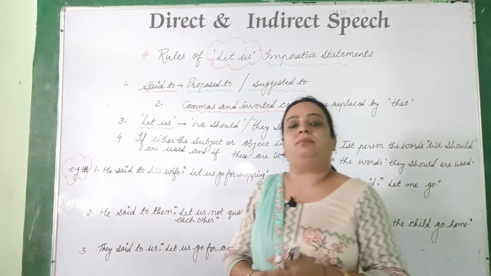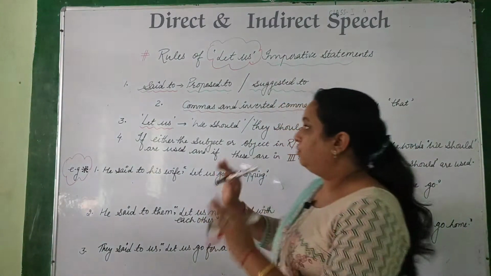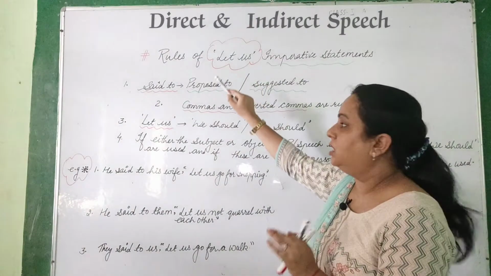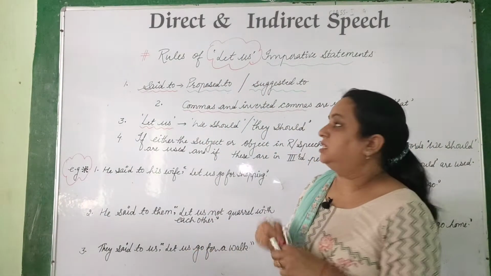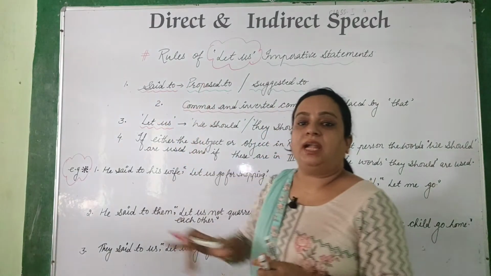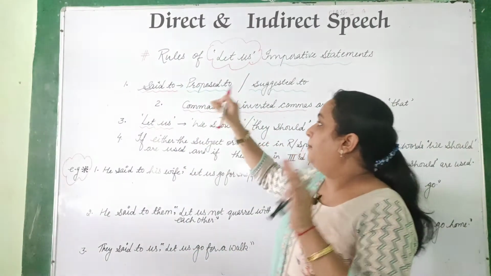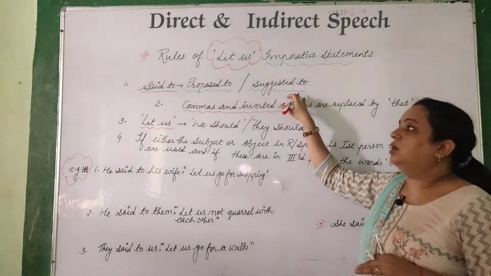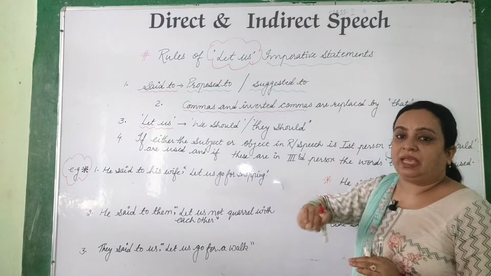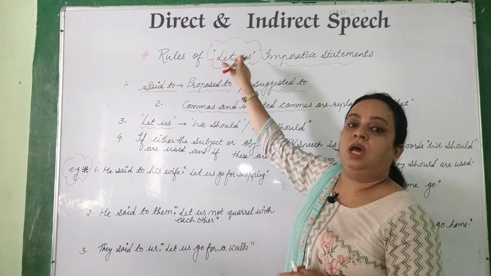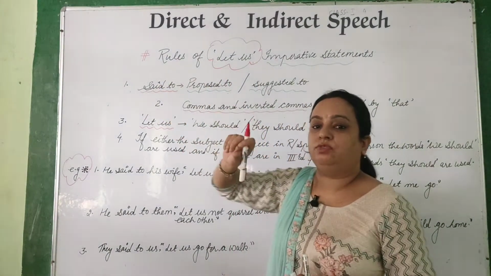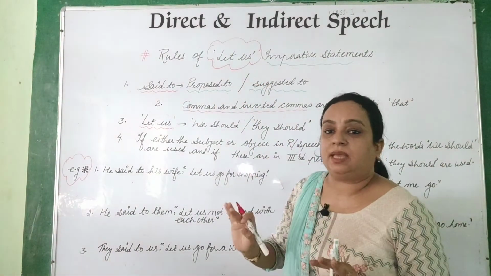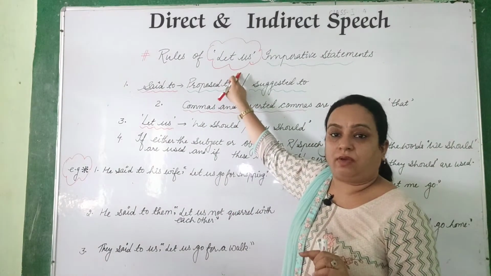Here you have to keep in mind, it is very important, that when the sentence in the reported speech starts with let us, the reporting verb said to is replaced by proposed to, or suggested to. ठीक है, जब भी आपके पास सेंटेंस लेट अस से शुरू होगा, आप उसका जो सेड टू है, रिपोर्टिंग वर्ब जो है, दैट विल बी चेंज्ड इनटू प्रपोज्ड टू और सजेस्टेड टू. प्लीज कीप इन माइंड आई एम टॉकिंग अबाउट लेट अस, राइट.